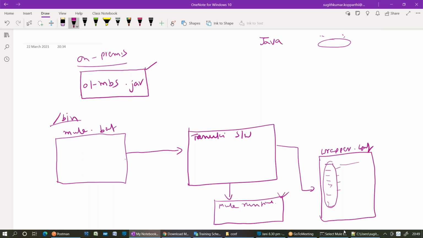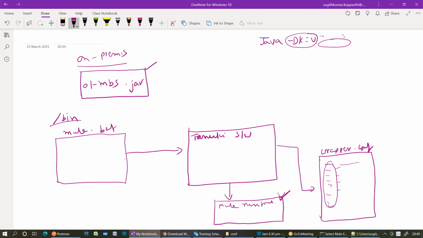If you want to pass any runtime arguments to this, what is the syntax? -D, a key and a value. This is the syntax to pass runtime arguments to your Java application. I'm telling you the Mule runtime is a Java application.